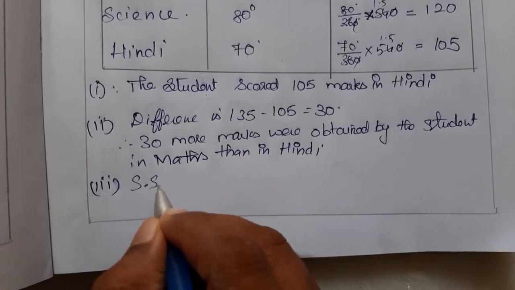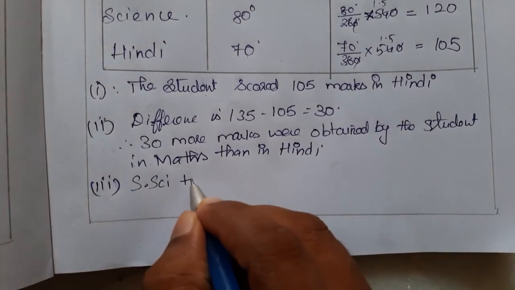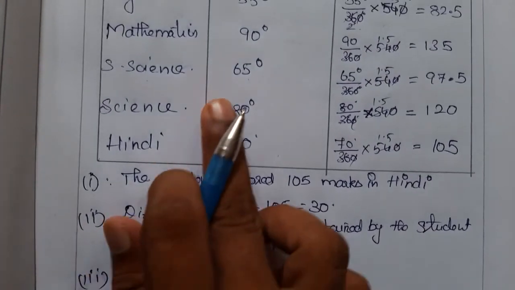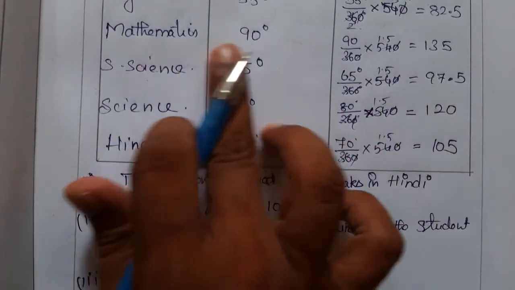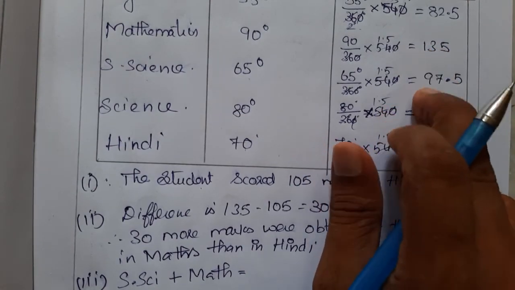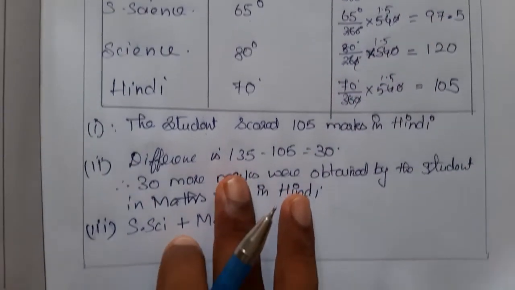So first, Social Science plus Math. What is the Social Science mark? It's 97.5 and Mathematics is 135. If you add both, it will be 232.5.